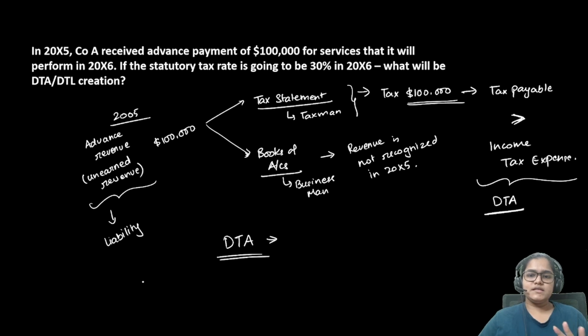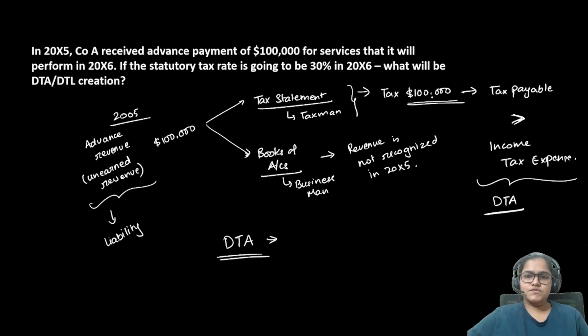Now here obviously it's very simple. In this example, it's simple. I will complicate the example in the next slide where we talk about change in the tax rate. We'll discuss that also, but first understand the basic construct of the question. So here, what is the difference between your tax base and your carrying value as per books of accounts?